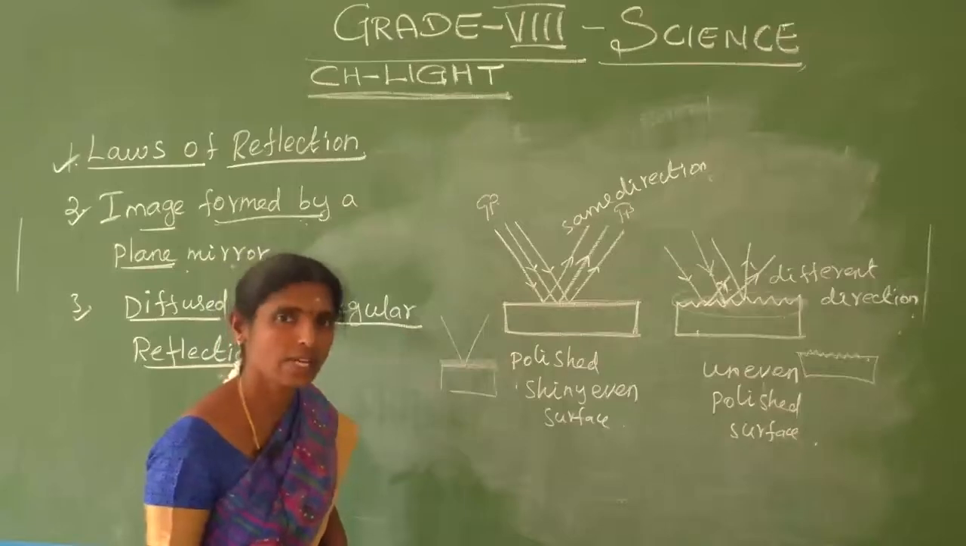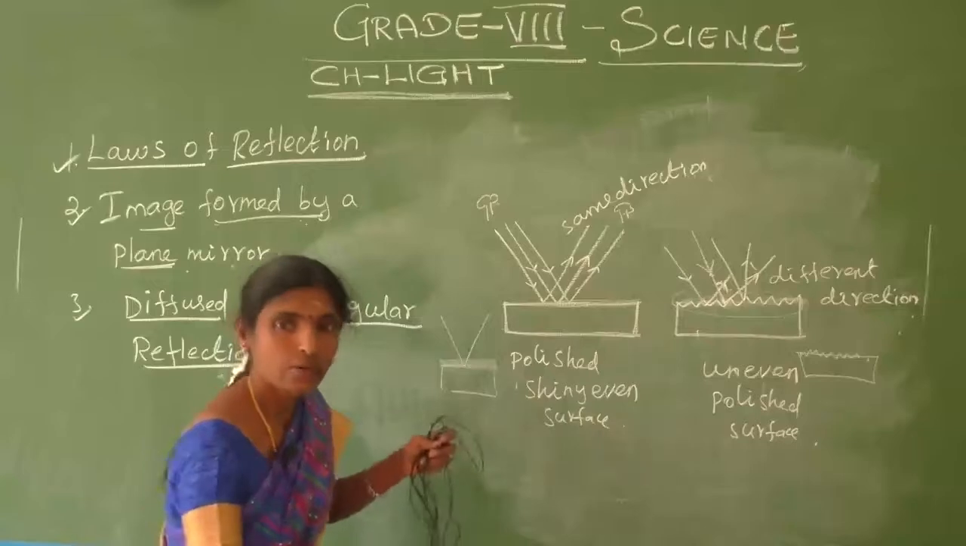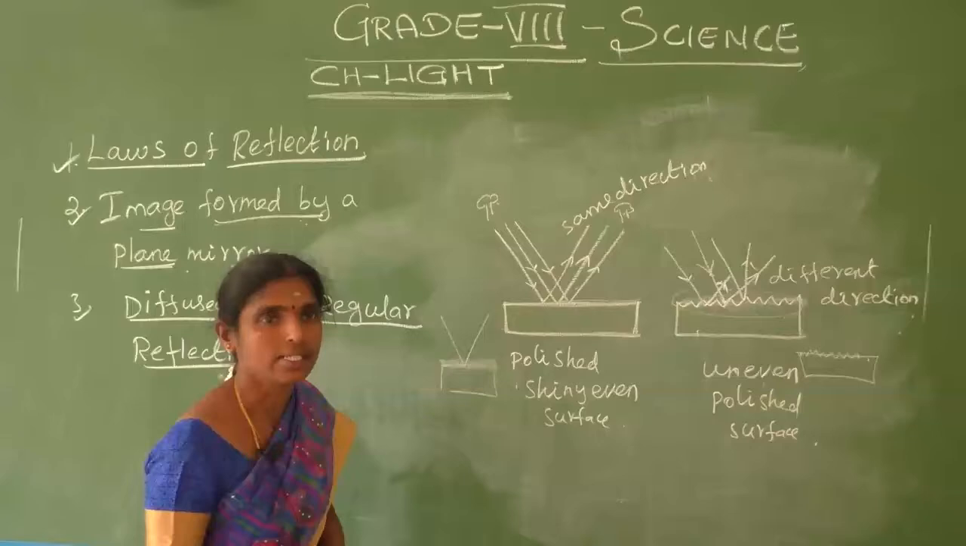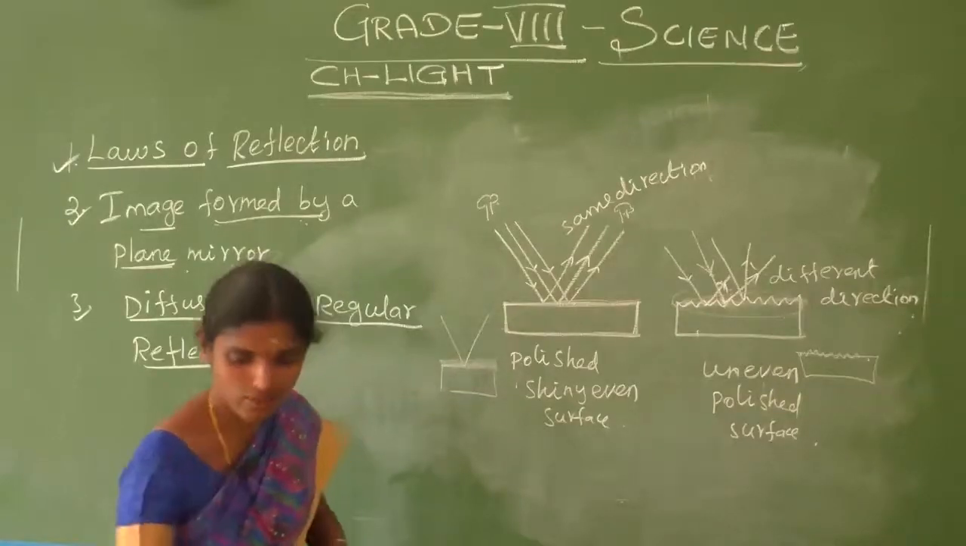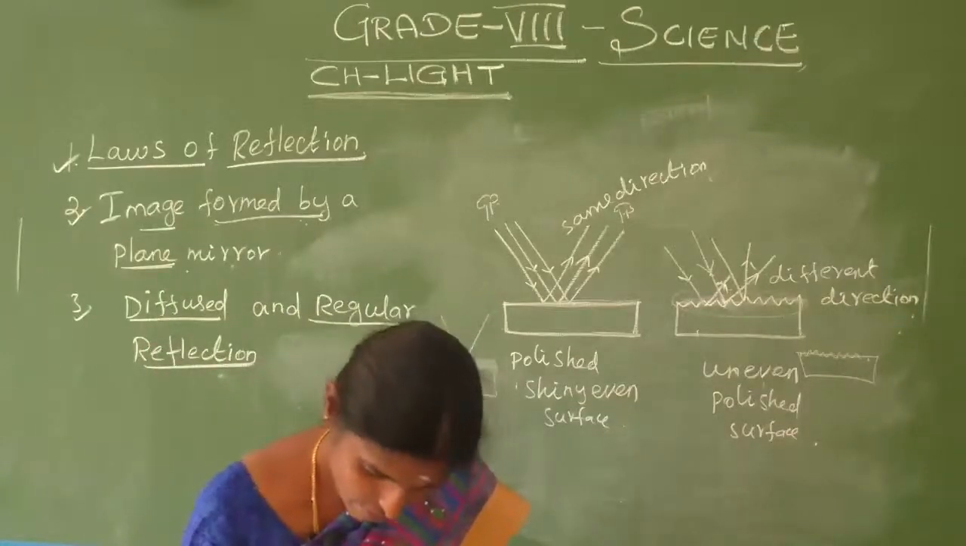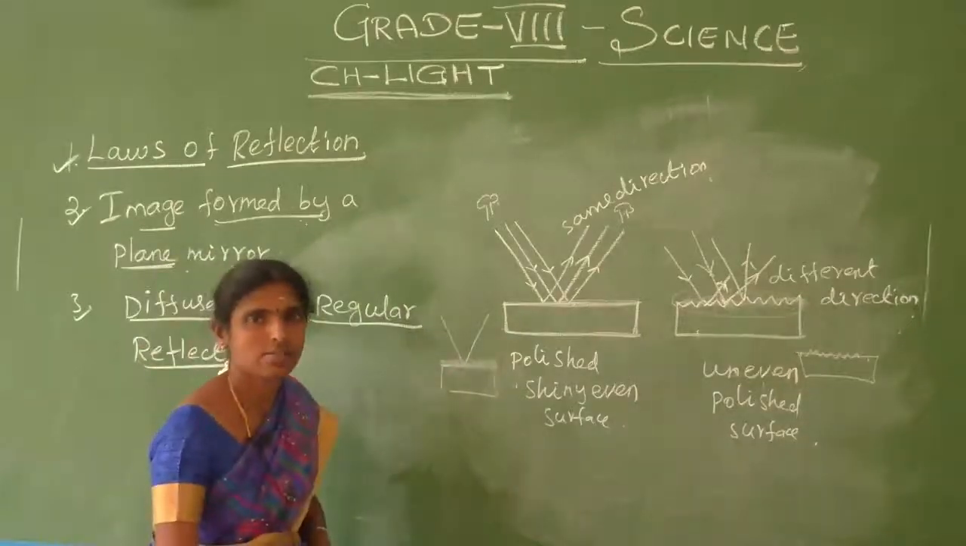In the next class we will discuss the kaleidoscope and another one, the plane mirror. Okay, what is the next topic? Kaleidoscope, and we are also going to discuss sunlight.